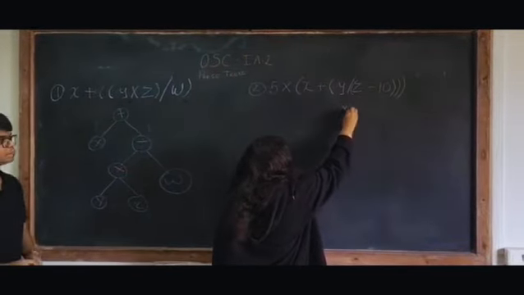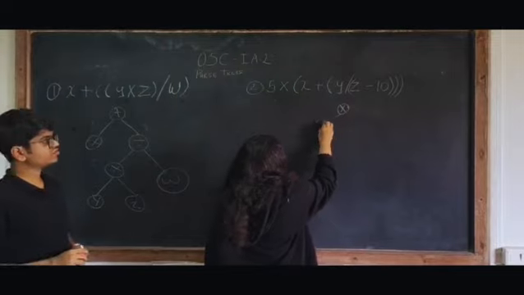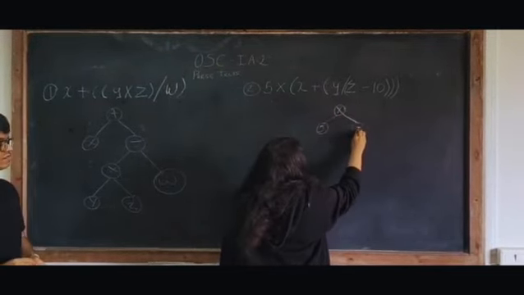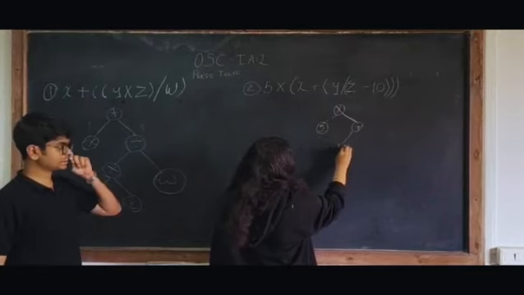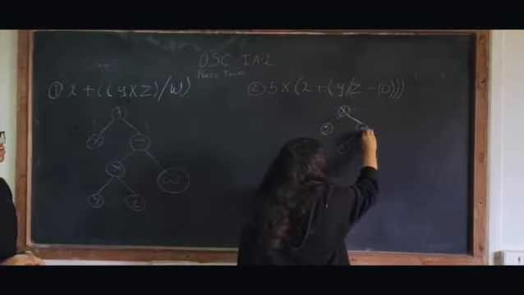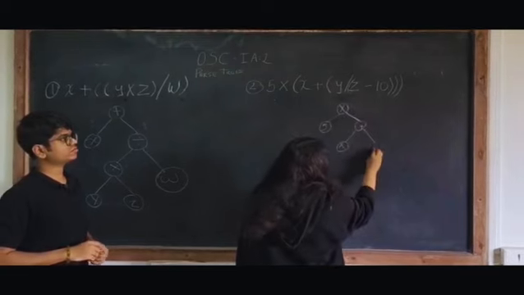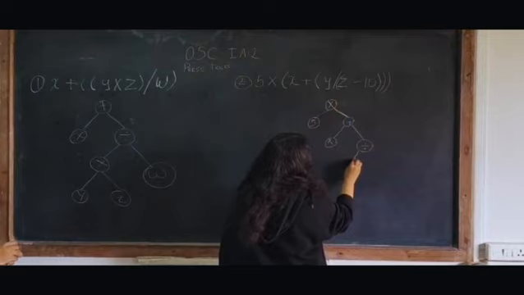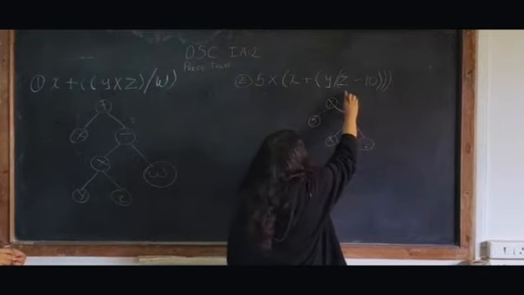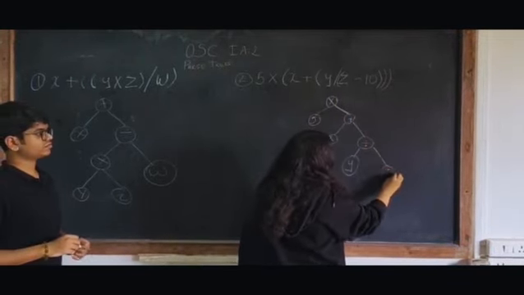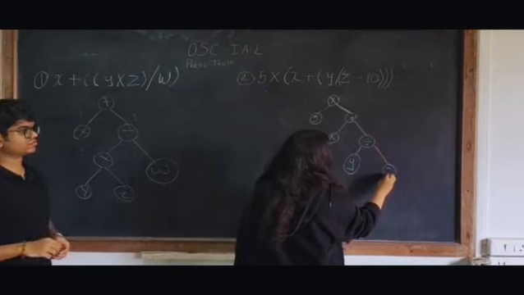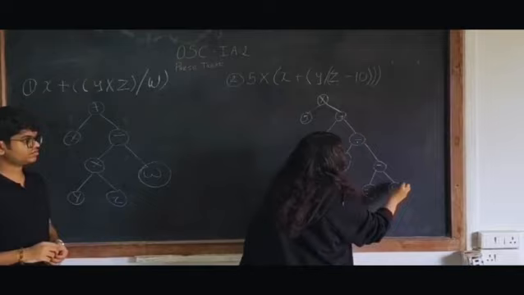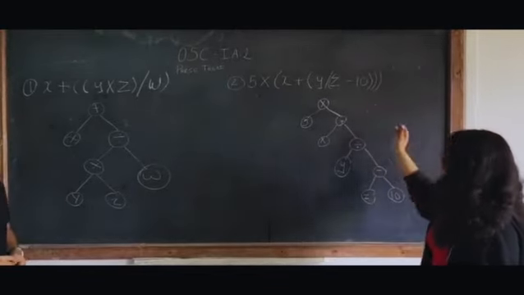Firstly, we take multiplication. We have 5 on the left hand side. Then in this equation, we take plus x on the left hand side. Then this equation will come on the right hand side. We have division over here, and on the left hand side, we have y. Over here we take minus z minus 10. So it will be z over here and 10 over here. So this is the parse tree for this equation.